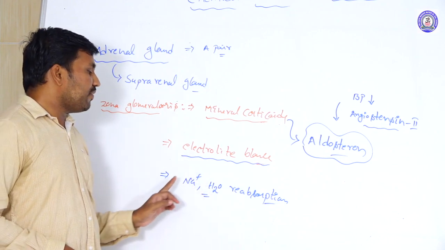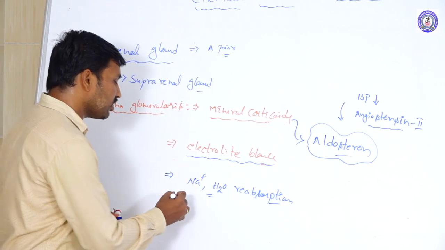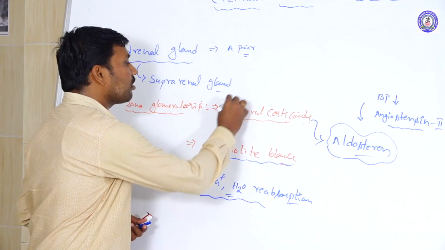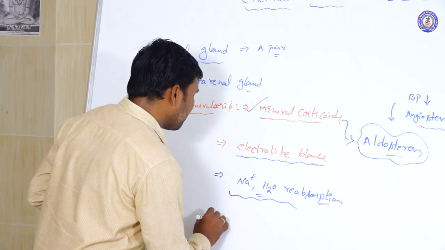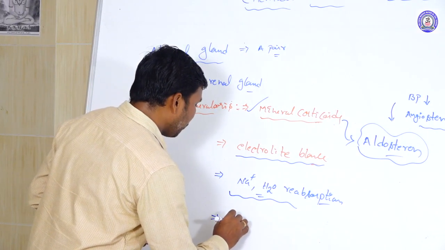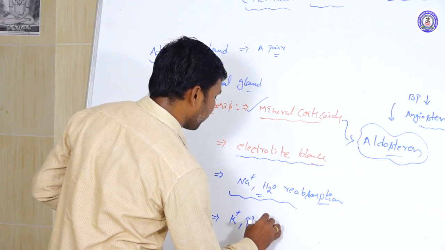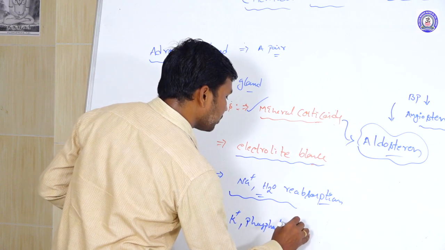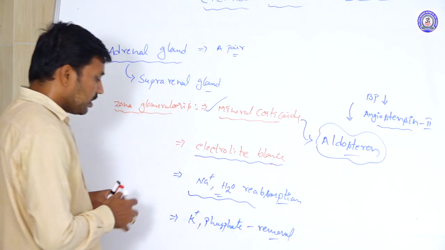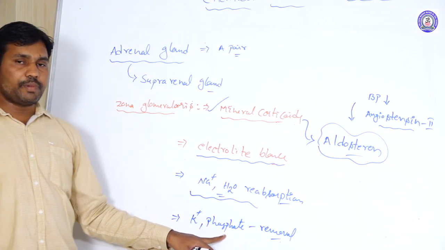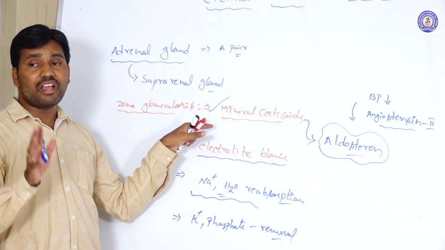So to prevent the loss of sodium and water, the reabsorption of sodium and water, the mineralocorticoids are involved here. And not only that, here we are also removing the excessive amount of potassium and phosphate ions. The removal of potassium and phosphate ions from the body is also under the control of the mineralocorticoids only.